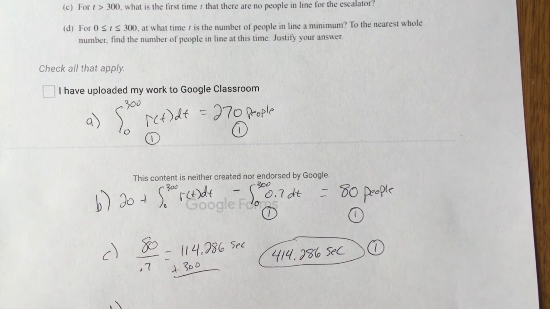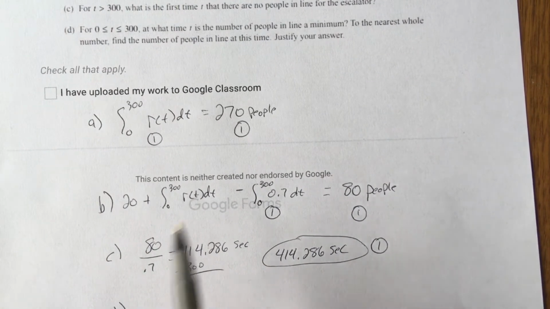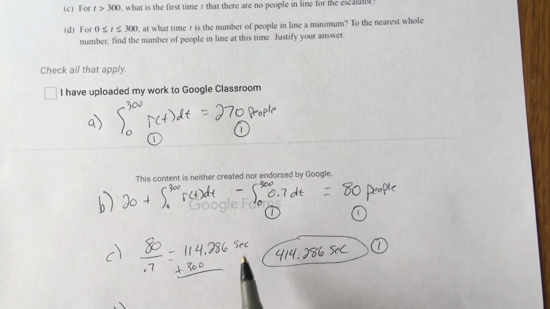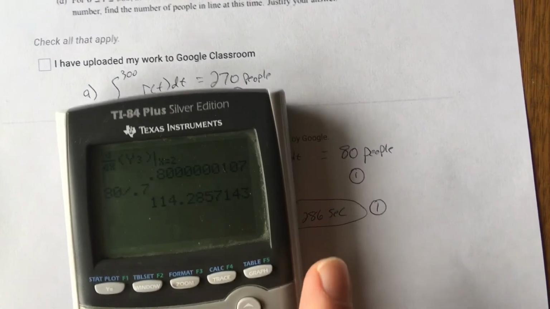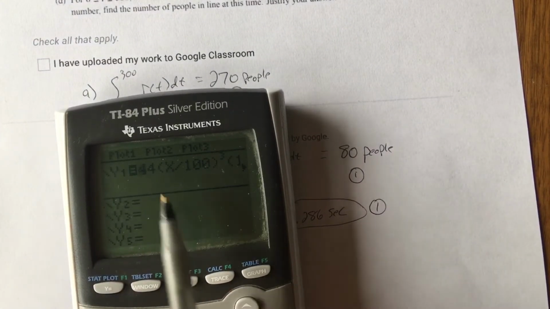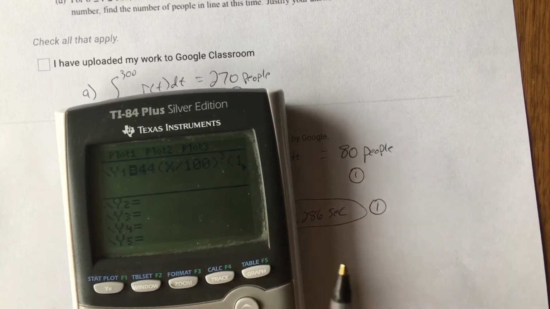Now part D says, at what point do we have the minimum number of people? In other words, if you're thinking about this, maybe we can look at the graph of that. And here's the rate coming in, and here was the rate leaving, which was 0.7.